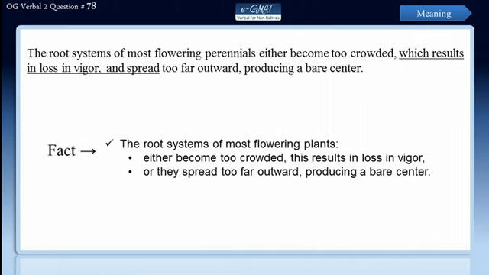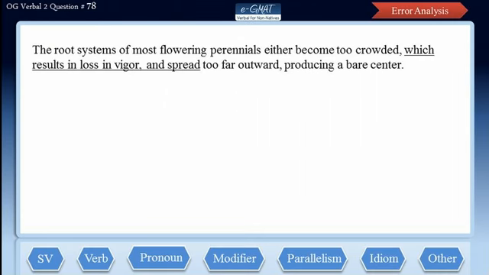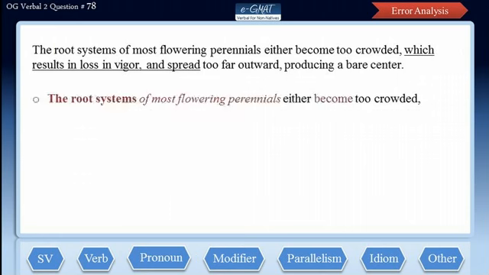Now let us evaluate the errors by splitting this sentence into its clauses. So here comes the first clause. The root systems of most flowering perennials either become too crowded. Here the root systems of most flowering perennials is the subject and become is the verb. Presence of which brings us to another clause that reads which results in loss in vigor, and here which is the subject and results in the is the verb.